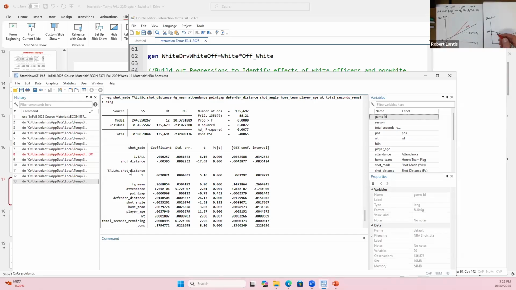We had the right values there. So it's going to start out lower. So this is at what? 0.129. But what's the marginal effect for them? It's negative 0.004 plus 0.002. So the decrease there is actually going to be a little bit, right? Negative 0.004 plus 0.002 would be about negative 0.002, right? So for our tall players, the marginal effect of shot distance is actually a little bit smaller. Right? It's a flatter curve, which we might not have thought about initially.